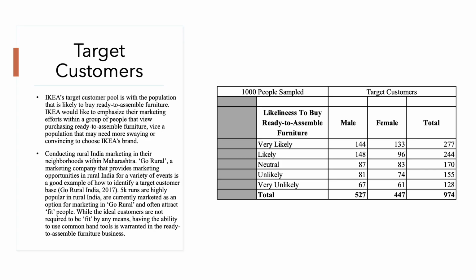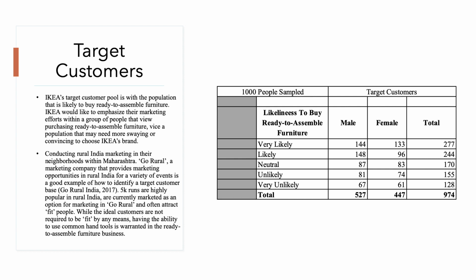When targeting the customers, the customer pool is the population that is likely to buy ready-to-assemble furniture. That's the ideal group that we'd like to go after with IKEA. Emphasizing marketing efforts within a group of people that view purchasing ready-to-assemble furniture as advice, the population may need more swaying or convincing to choose IKEA's brand is not warranted.